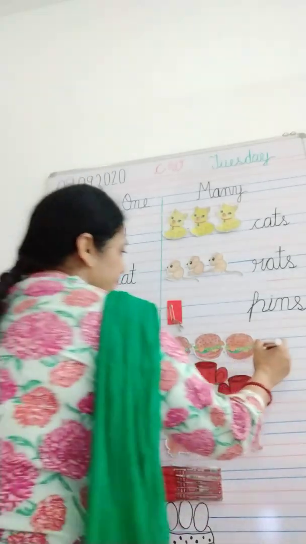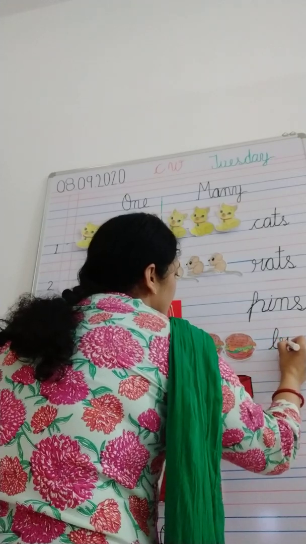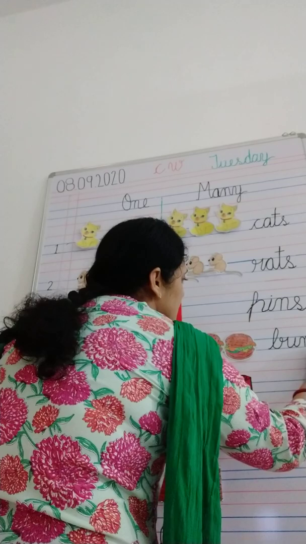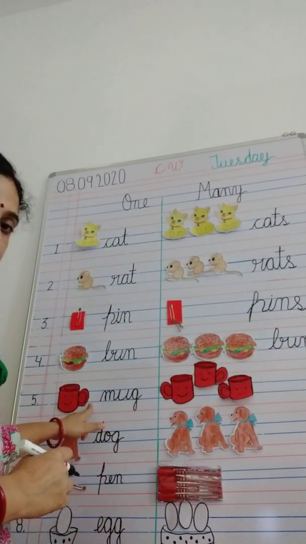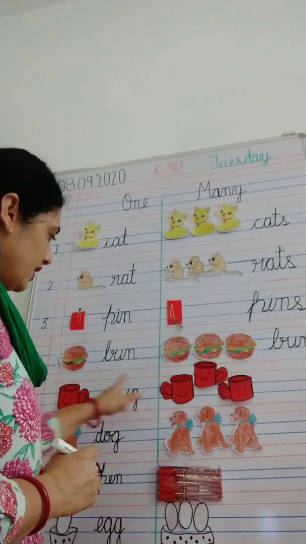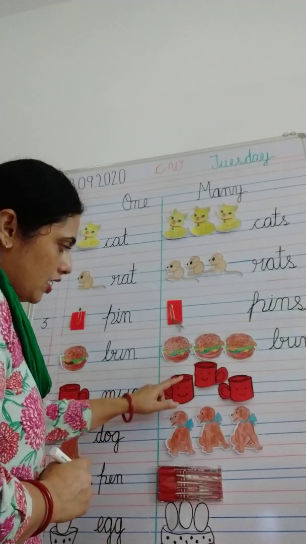Now say B, U, N, S, buns. What is this? Mug. Only one mug is there. But here we have 1, 2, 3.